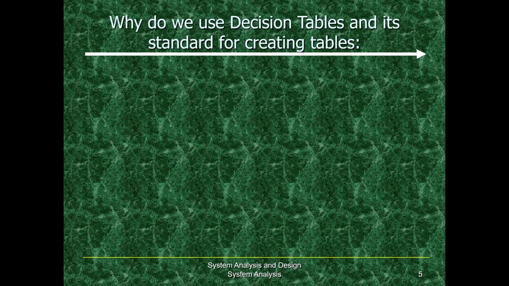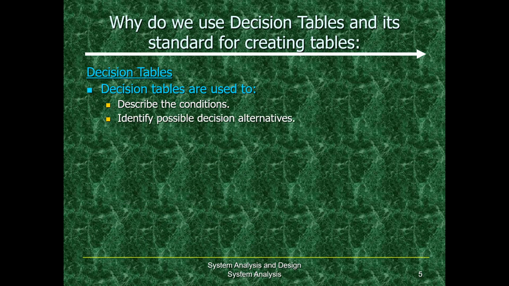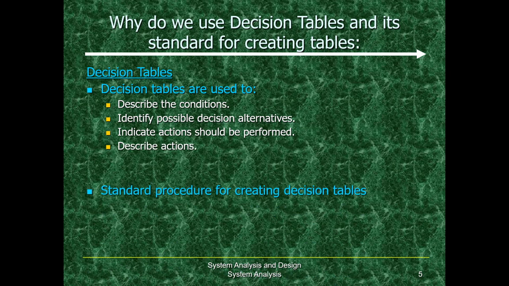So why do we need decision tables, and why is it important for us to create a standard for making tables? Decision tables are used to describe conditions. They identify possible decision alternatives. We have one decision, but we will see and identify if we have any other alternative flow. We will see actions that are performed at each decision. We will describe those actions.